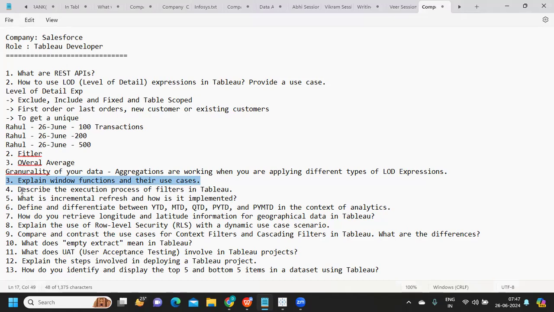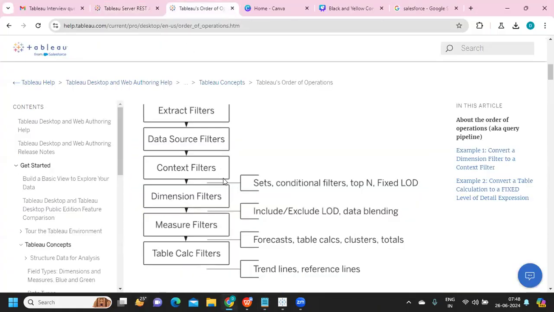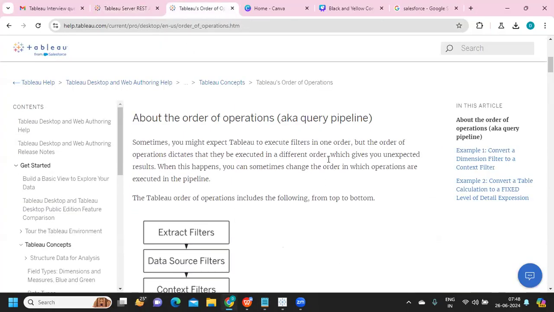Next is: describe the execution process of filters in Tableau. Now, when it comes to filters, order of execution is very important. We know the definition and the different types available. But when you have multiple filters in place, how does each filter apply? That we need to talk about here.